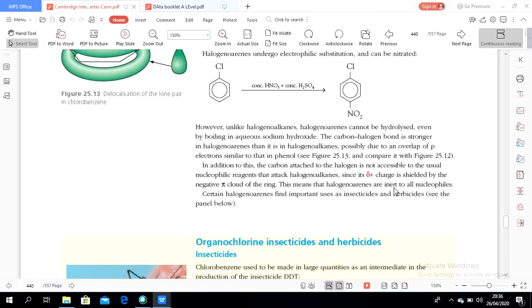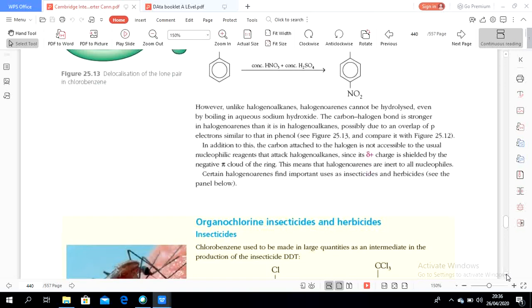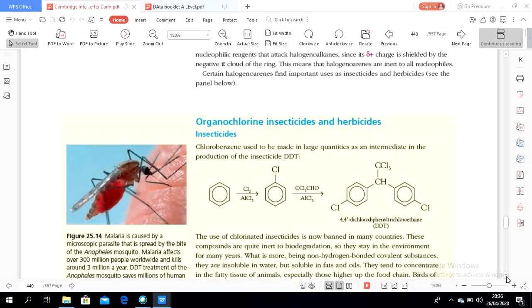Certain halogenoarenes find important uses as insecticides and herbicides. For example, chlorobenzene is made in large quantities as an intermediate in the production of the insecticide DDT.